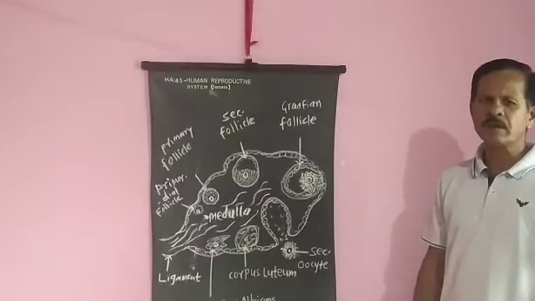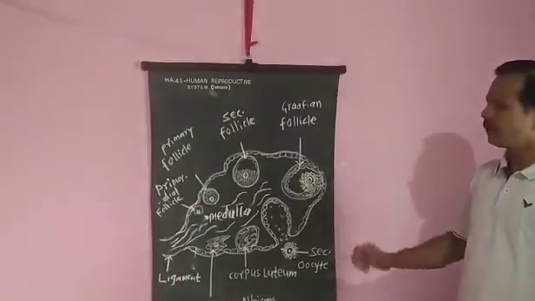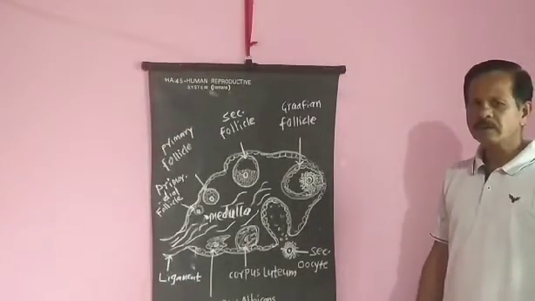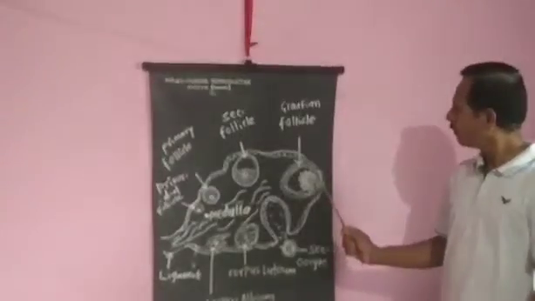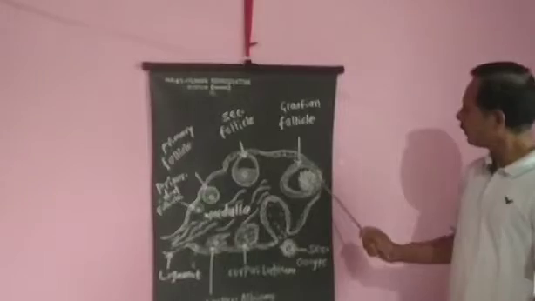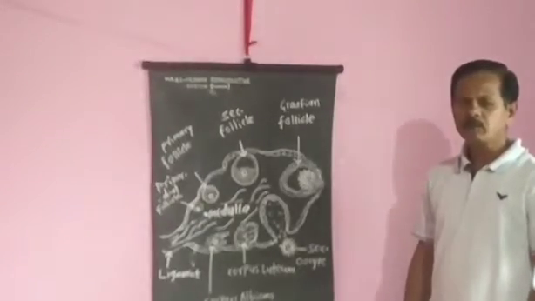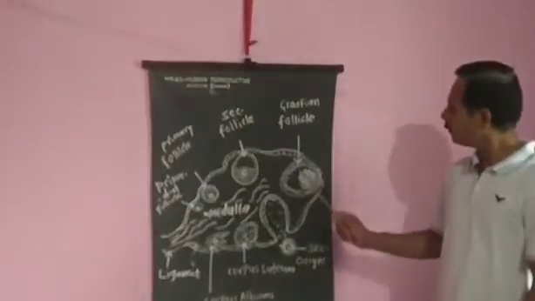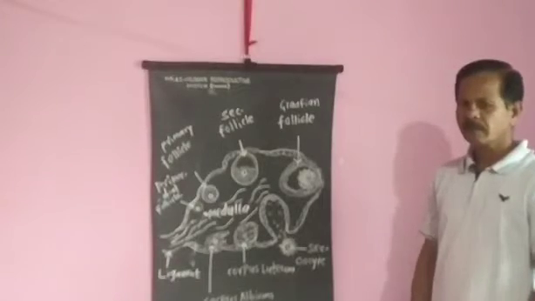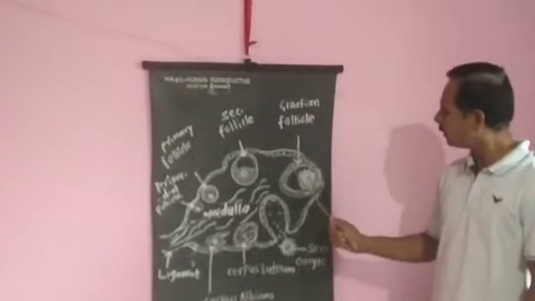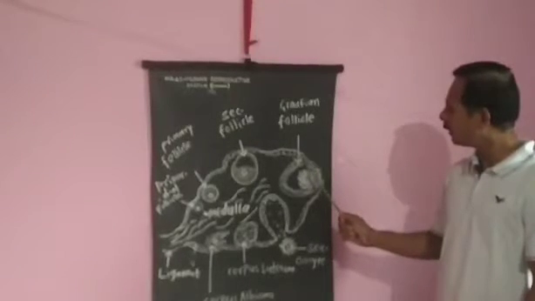Then, structure of Graafian follicle. Graafian follicle is present in the cortex of the ovary. It is developed from primordial follicles. Its outermost protective covering is called theca externa, made up of connective tissues. Inner to theca externa lies theca interna, and inner to theca interna, follicular cells form a layer known as membrana granulosa.